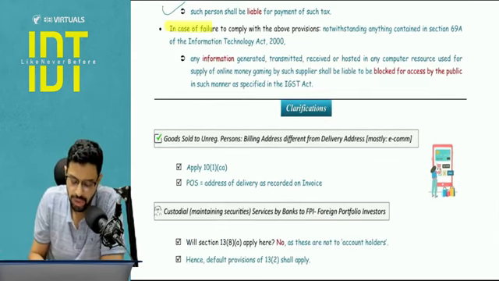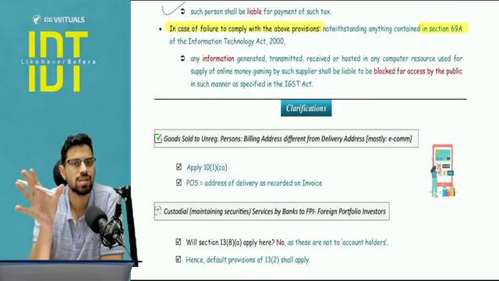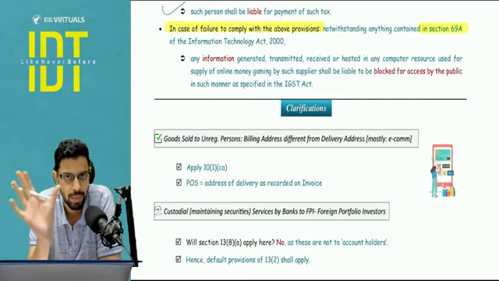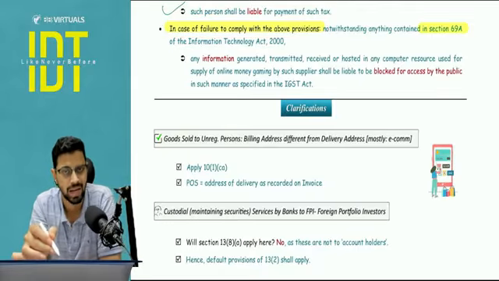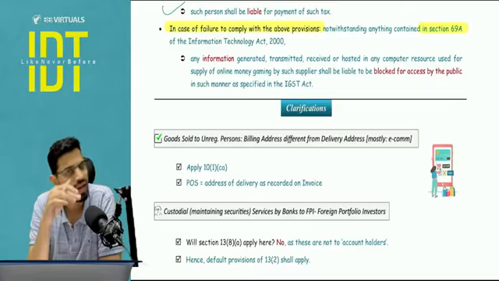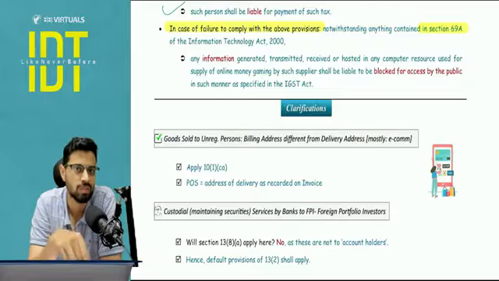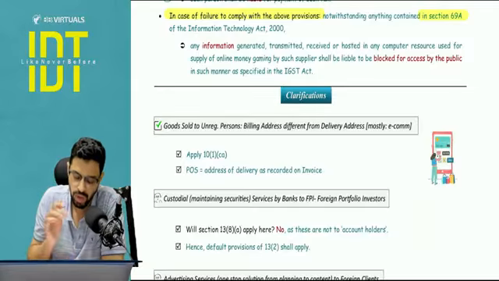Now, if you still fail to comply with our provisions, then notwithstanding our IT Act, section number 69A places certain restrictions on what actions can be taken with respect to the information accessed by public. But if you do not comply with the above provisions, that is, you do not pay IGST in India under FCM, then regardless of what our IT Act says, we are going to block your information for access by public. And once your information is blocked, we know you will 100% come to India and pay IGST, because in today's times, more than money, the information matters, the value is of information. So we know that if we take this hard step, you will come into India.